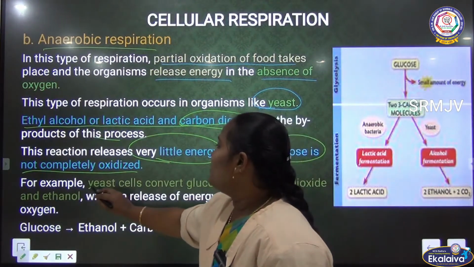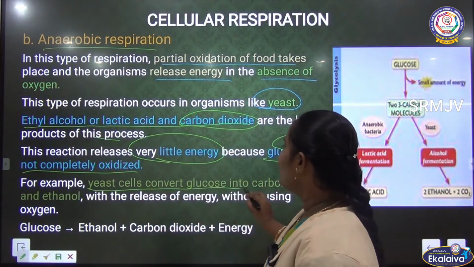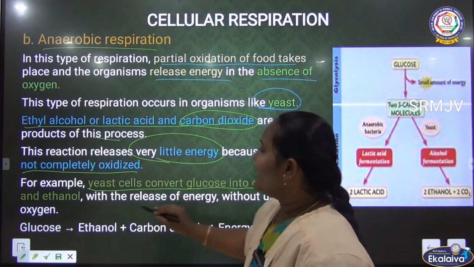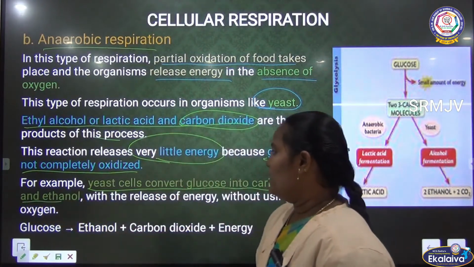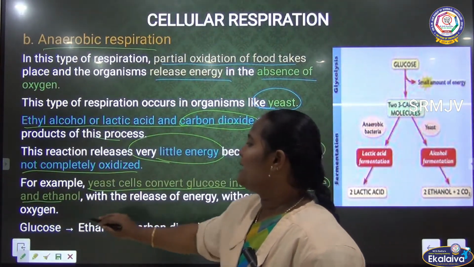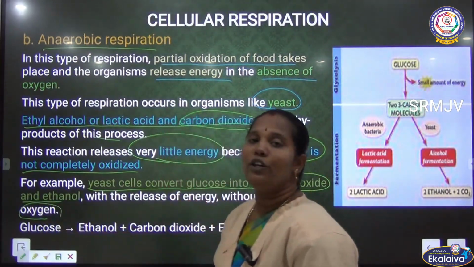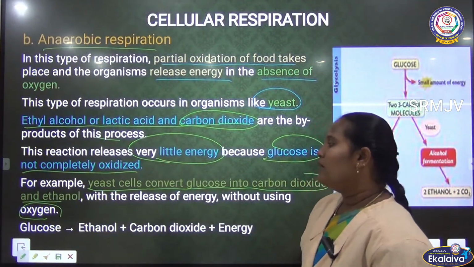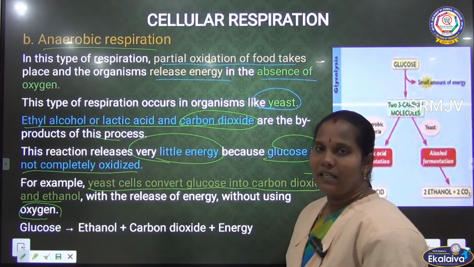Then, for example, we can say yeast cells convert the glucose into carbon dioxide and ethanol with the release of energy without using oxygen. They are not using the oxygen. Clear? Then the chemical reaction they have given here.